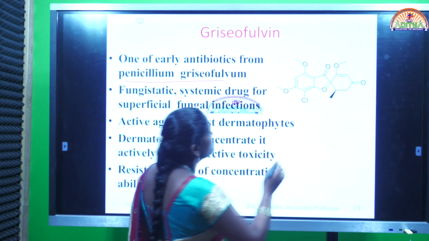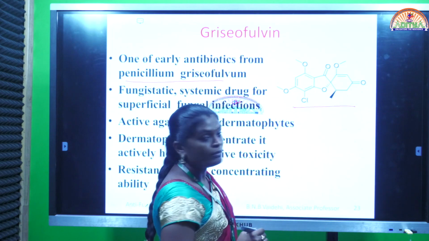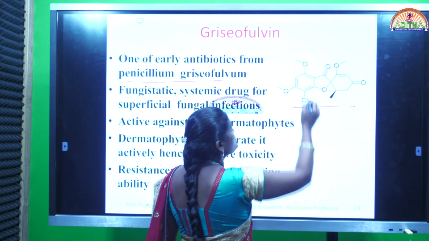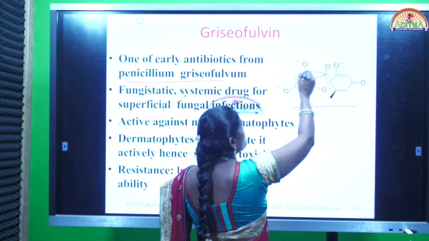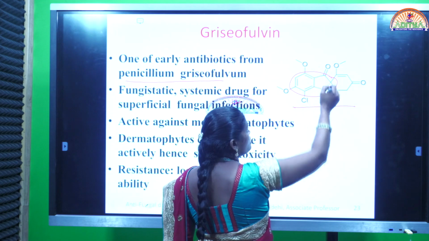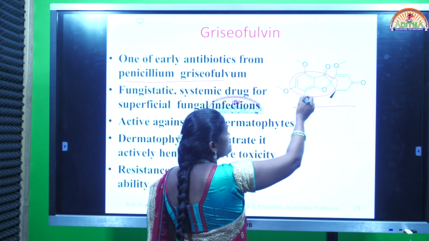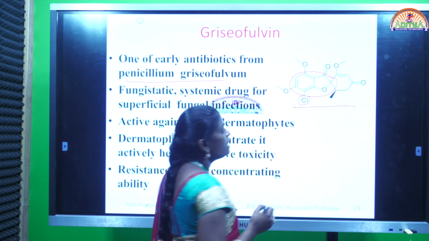This is the structure of griseofulvin. The basic nucleus of griseofulvin is benzofuran. This is the basic structure. This is benzene and this is furan. Furan is completely saturated, and chlorine is there. This chlorine also helps in improving the activity of the drug.